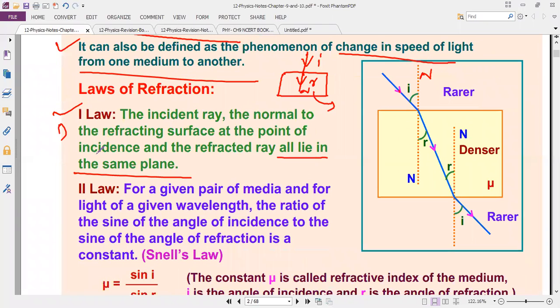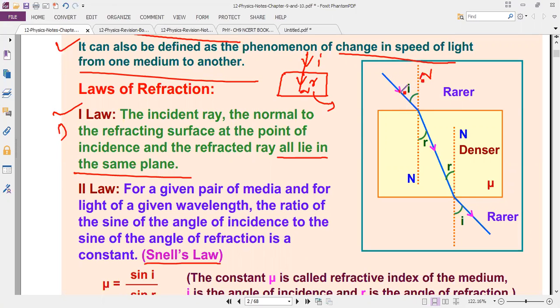Next law, it is Snell's law. The ratio of sine of angle of incidence and sine of angle of refraction. Listen, maximum students make a mistake. Where should we take the angle? The angle between the normal and the incident ray is the angle of incidence. Sine of angle of incidence means the angle between normal and incident ray. Please refer to the diagram.